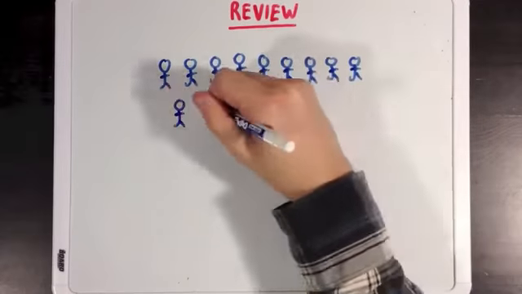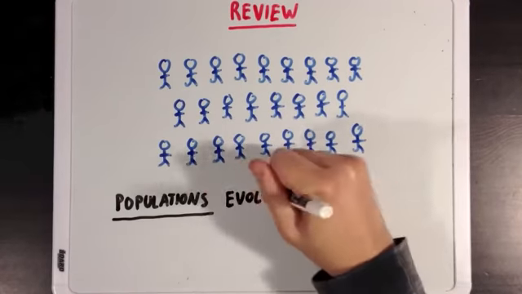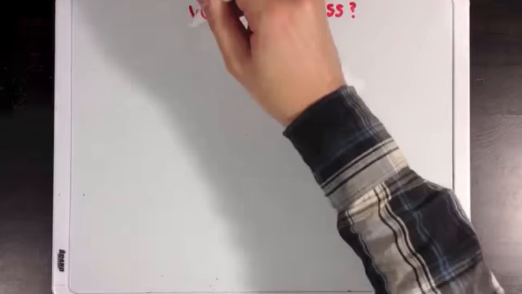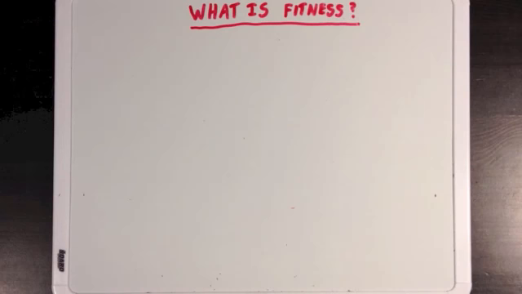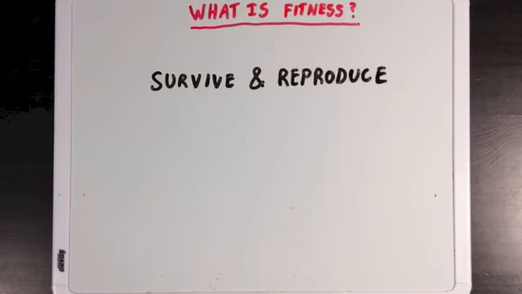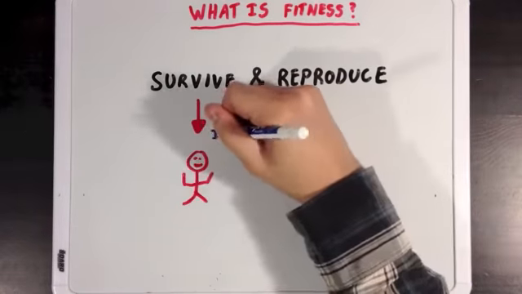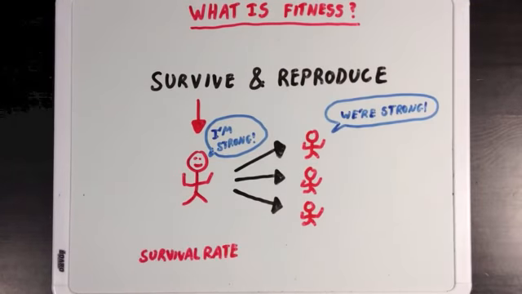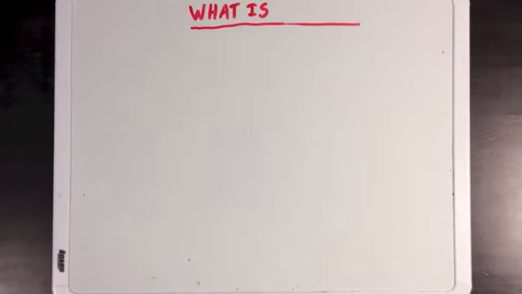Now, you should also remember that populations as a whole will evolve by natural selection, and not individual members of a population. So what is fitness, and what does this term mean? Well, fitness refers to an organism's total ability to pass on traits to offspring, and we can look at fitness as a combination of an organism's ability to survive to an age where it can reproduce, as well as its ability to actually reproduce once it gets there. So our strong guy probably has a higher survival rate than the average person, but actually reproduces the same as everyone else. And how well someone can reproduce is determined by that person's fecundity, which is what we're going to talk about today. So what's fecundity exactly?